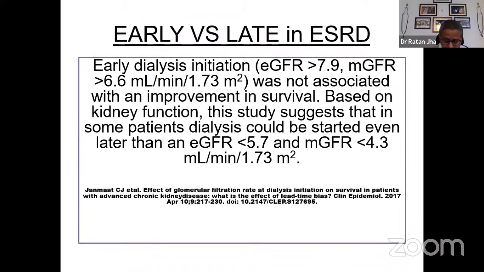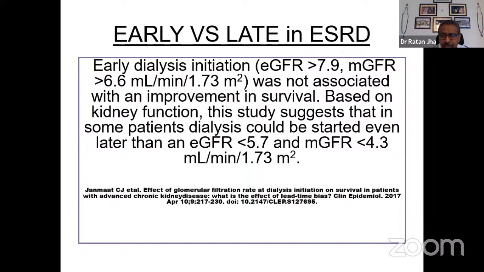Earlier, the concept was that you should be aggressive and start dialysis early when the GFR is below 50. But this concept was challenged by many reports, and one of these reports showed that early dialysis initiation, when the eGFR based on the formula was 8 and the measured GFR was 6.6, was not associated with any improvement in survival. Based on the kidney function, this study suggested that some patients could be started when the eGFR is below 6 and mGFR is below 4 if the symptoms permit it.